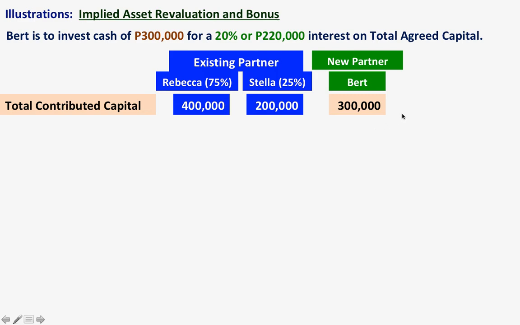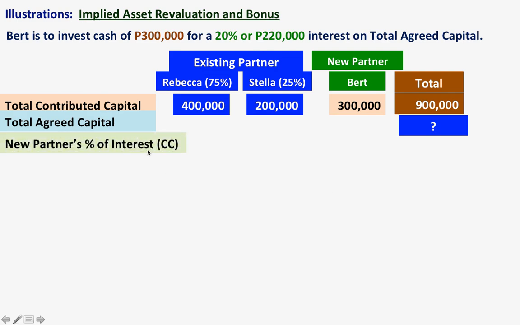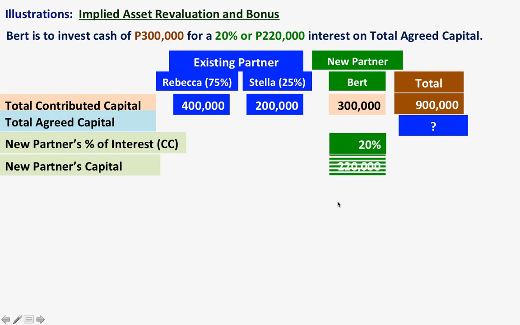So the total contributed capital is 900,000. Let us get the total agreed capital. The total agreed capital is blank. Okay. So next is the percentage. Percentage is 20%. And after this is the new partner's capital of 220,000.